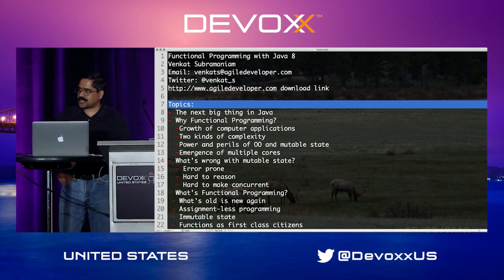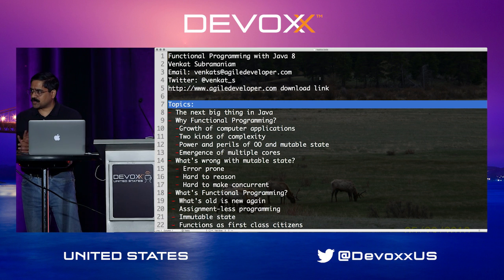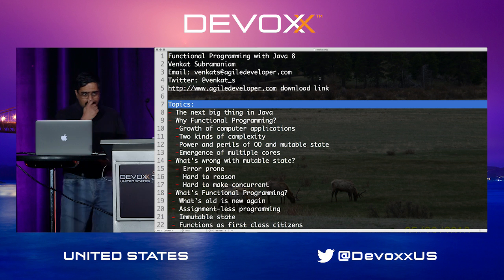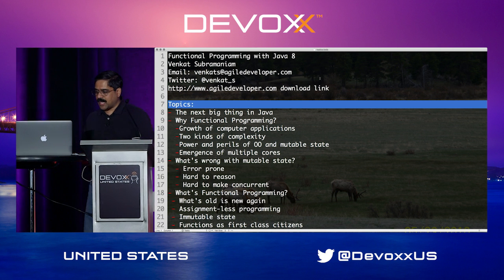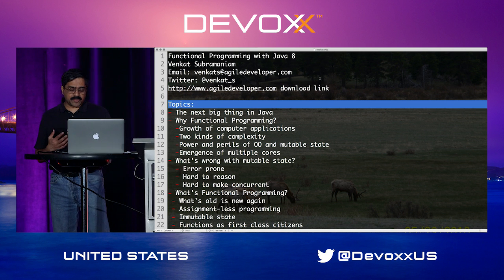Right, welcome to the session on functional programming in Java 8. My name is Venkat Subramaniam. I'm going to talk about functional programming in general for a little bit, and then I'll draw examples from Java 8 to see how Java 8 supports some of these styles. I'll also make certain distinctions as to a few things about functional style versus functional programming.